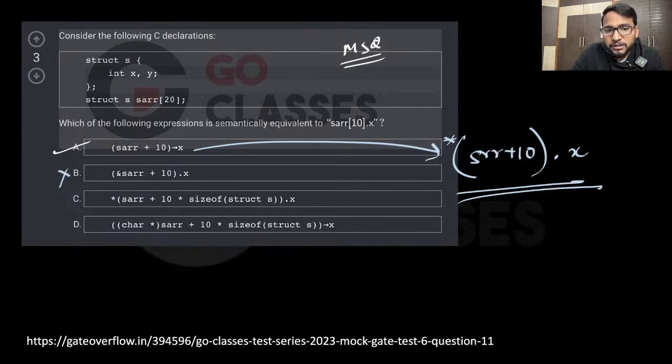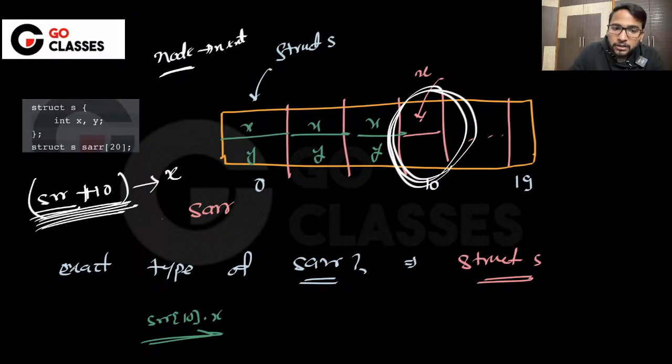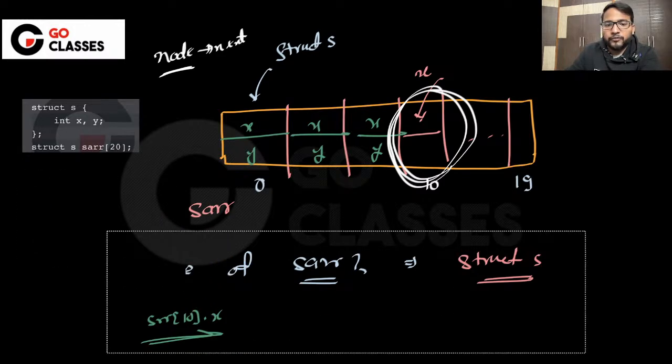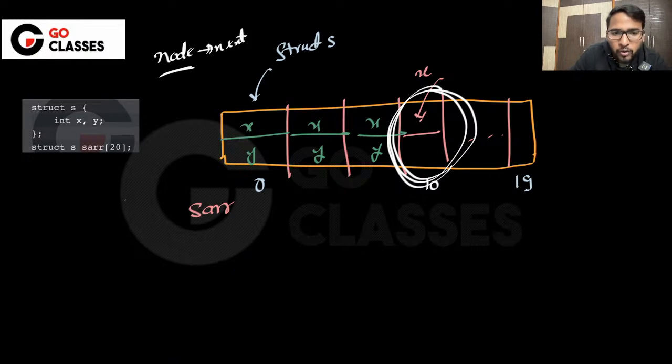What about D option? D option is saying that you convert that SRR to a character pointer, which means there is a typecast. If you typecast that to a character pointer and then do plus 10, or plus something, let's see what's going to happen. Earlier it was a pointer to one struct, I mean this is the array name and it is a pointer to the first element. The first element is a struct, so that's why it is a pointer to one struct. But now it is a pointer to character.